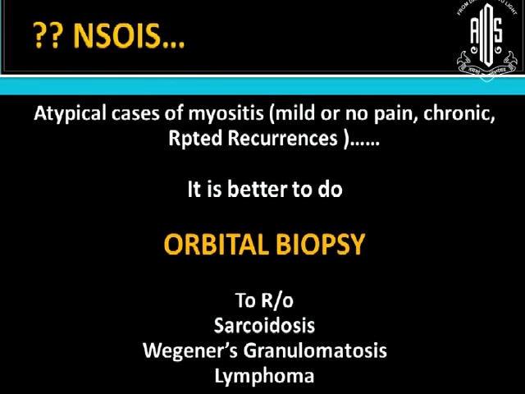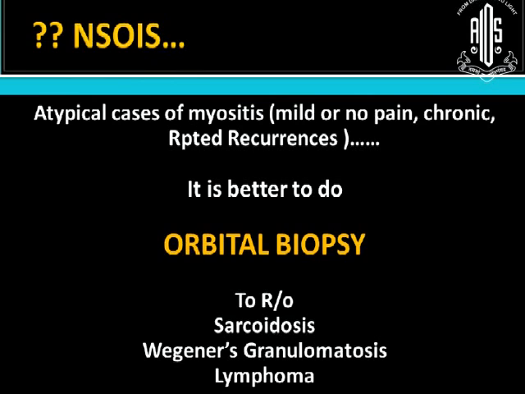So, when we are facing a case of non-specific orbital inflammatory syndrome, when we have doubts, that is, it presents with mild or no pain at all, or it is with a chronic onset, or we get repeated recurrences, then we have to think that there is something which we haven't yet found out. We are not dealing with something non-specific, it's a specific etiology.